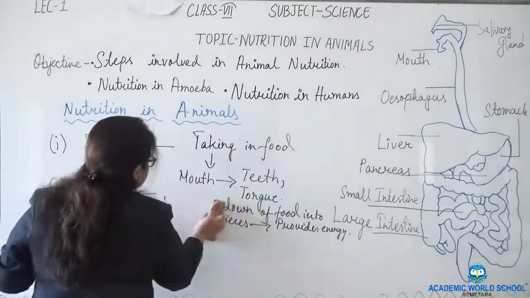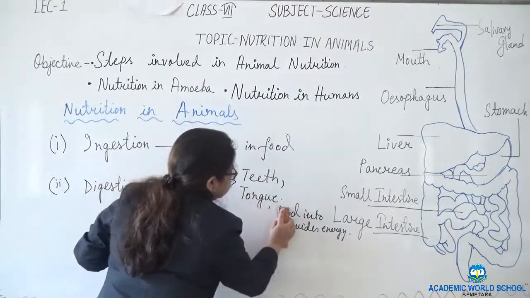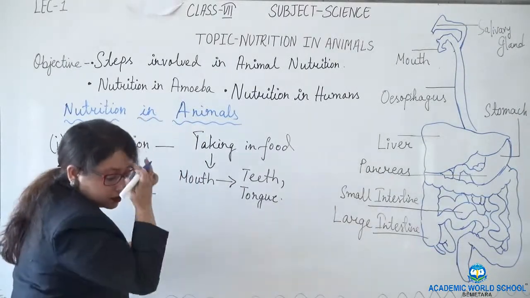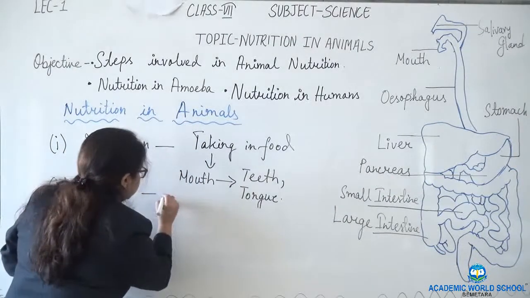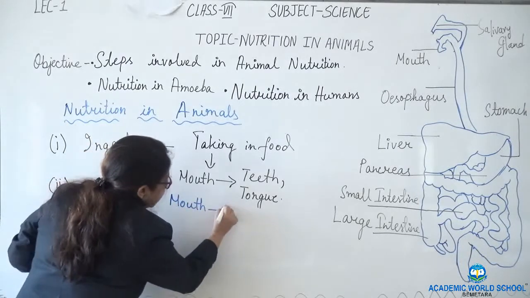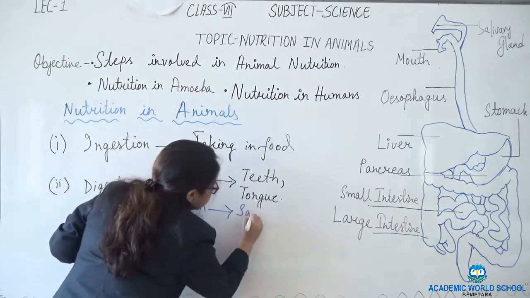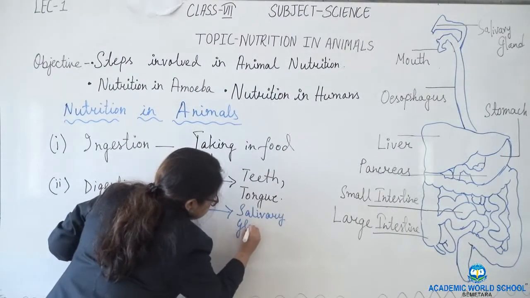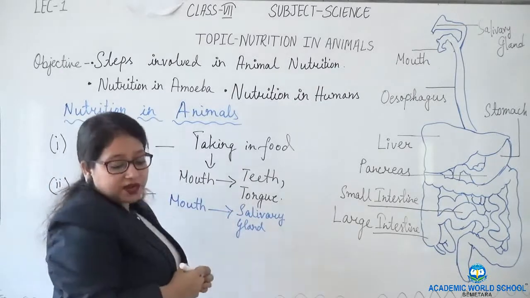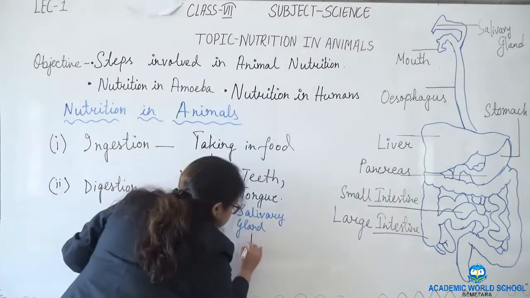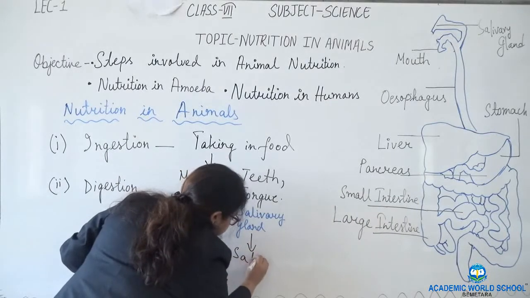So, in digestion, what happens? In digestion, it starts in the mouth. In the mouth, we are having the salivary gland. What is the function of the salivary gland? The salivary gland secretes saliva.